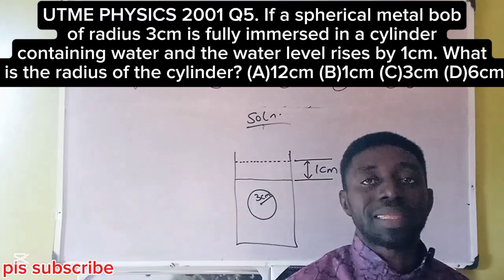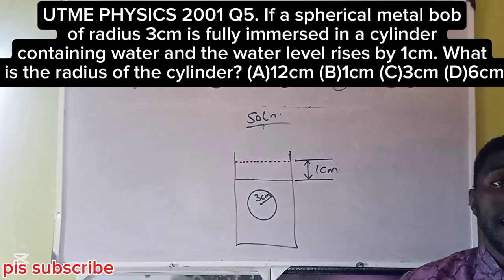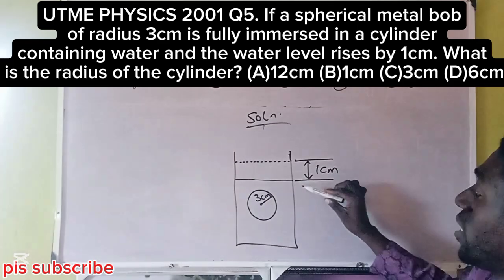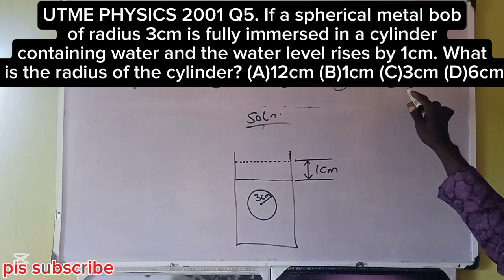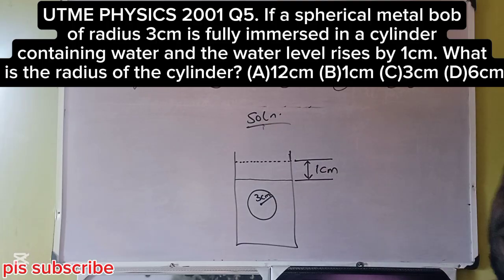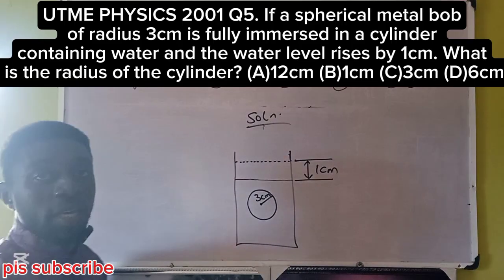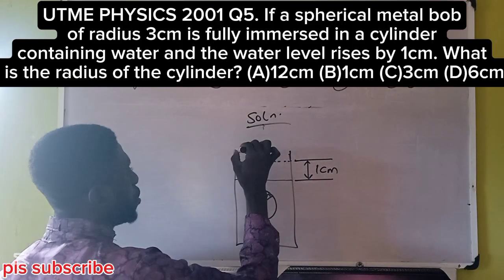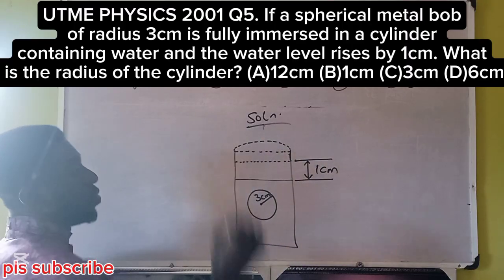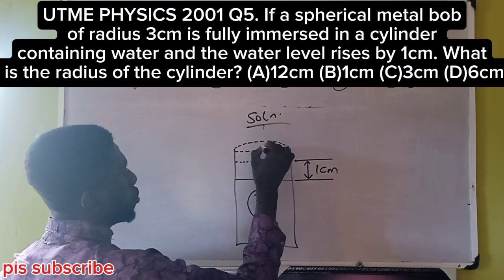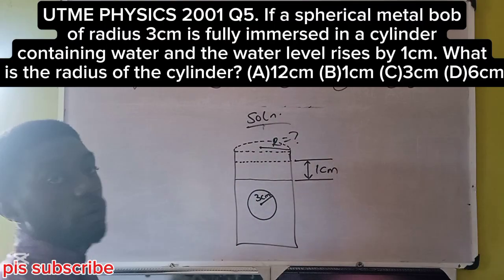So anytime a metallic bulb of radius 3 cm is immersed in a measuring cylinder that contains water, the water level will rise by 1 cm. Now the question is asking us, what is the radius of the cylinder itself? You know, this is 2D. Cylinder is 3D. We should be having something of this nature. So this is our cylinder. Its radius, let me use capital R, is what we're looking for.